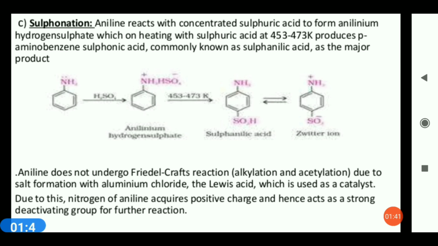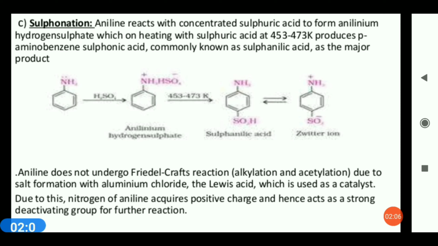Sulfonation. When we talk about sulfonation, aniline is somewhat different from the other ring substitution reactions. Being basic in nature, aniline initially combines with sulfuric acid to form anilinium salt, anilinium hydrogen sulfate.